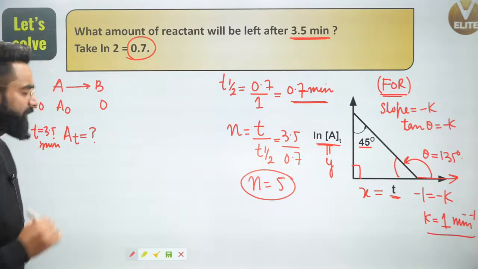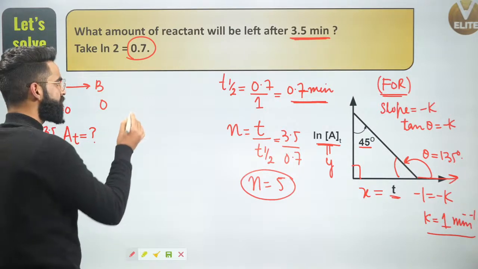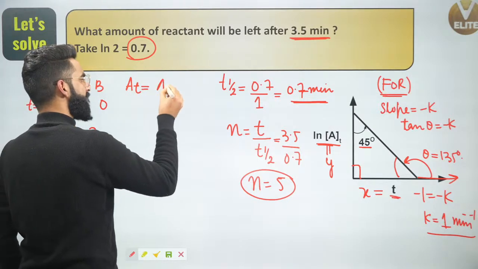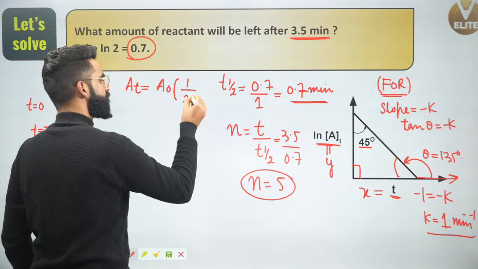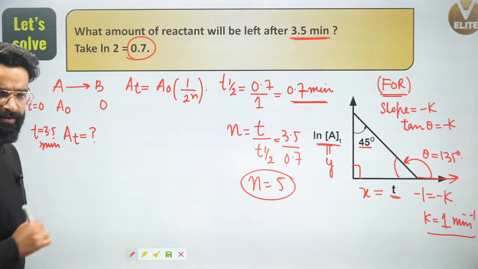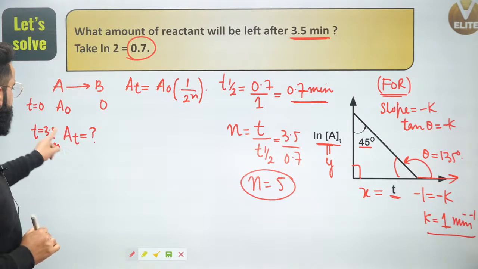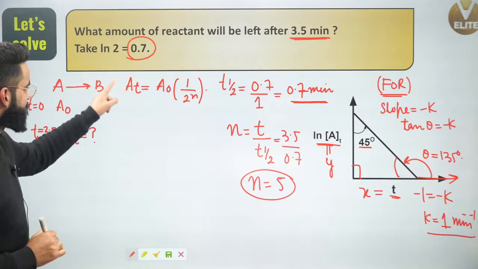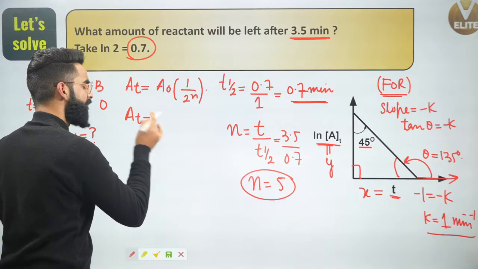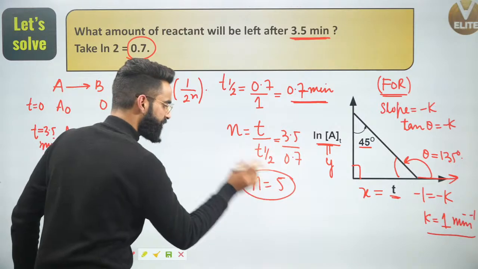Correct? Now people, after this I'm going to use the equation which I derived a few minutes back. What was the equation all about? The concentration of reactant left at any time t is equal to A naught multiplied by 1 divided by 2 to the power n. This is the equation which we derived a few minutes back, right? Now we are supposed to calculate the concentration of reactant left after 3.5 minutes. So this At represents the concentration of reactant left after 3.5 minutes, or I can say after 5 half-lives.